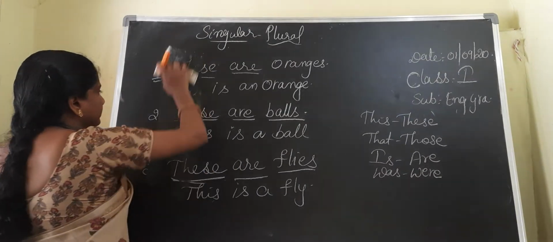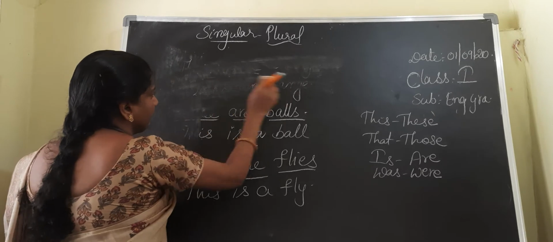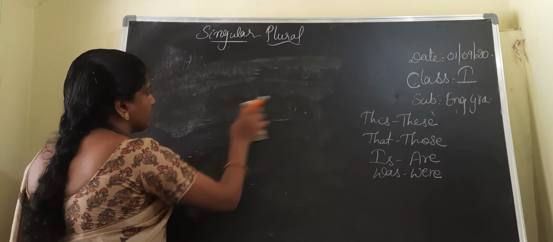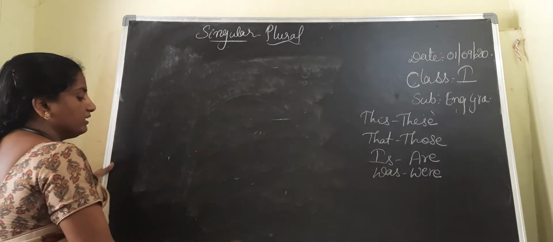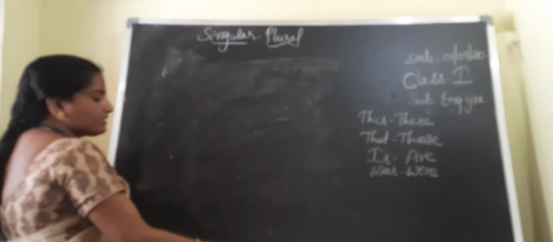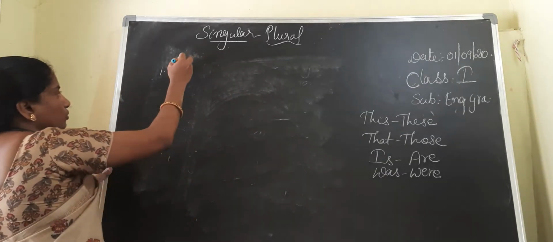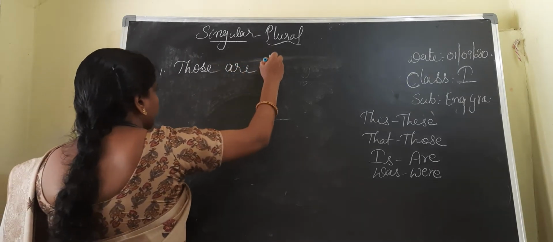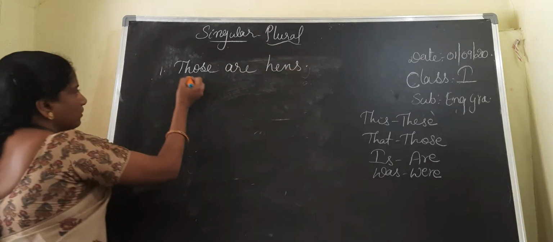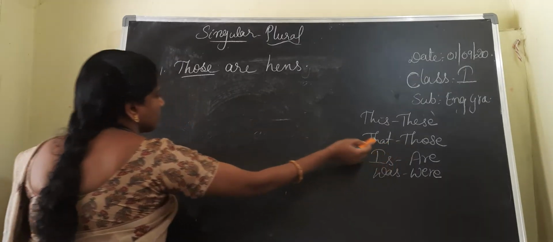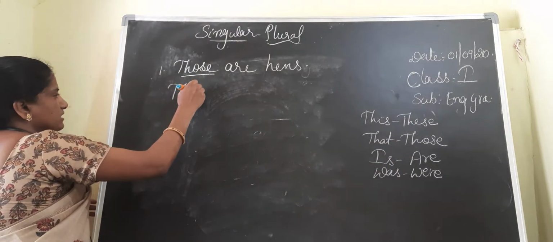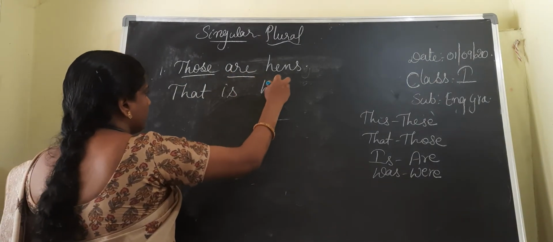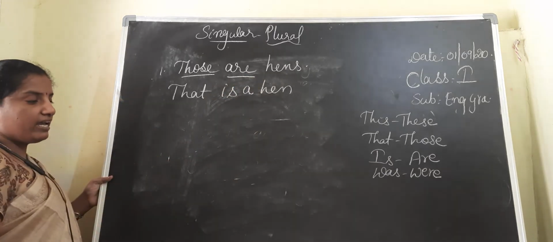And now we are going to discuss the statements with those. If those is given to you in the statement, then what will you do? Suppose our first statement, children: those are hens. What is the singular for those? That. What is the singular for are? Is. A hen. That is a hen.